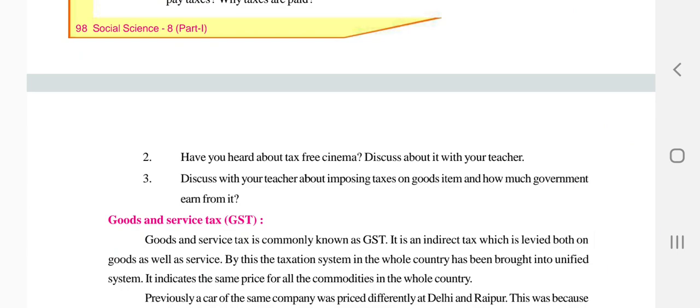Have you heard about the tax free cinema? Discuss in the class what that is. In some areas and in some goods we see that there is tax free. So why is that? Some things we get very easily, directly from the factories, or the government gives some compensation to these companies. In that way they may get tax free, and the government doesn't take taxes in that form. They also provide us free services.